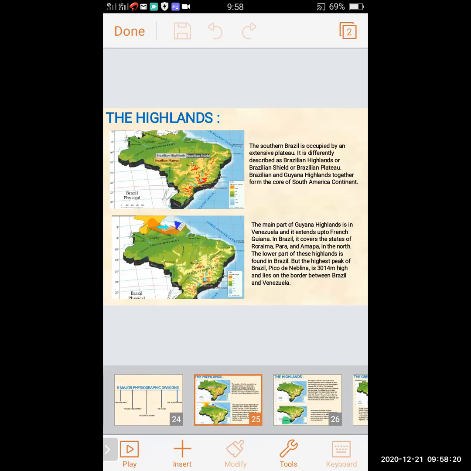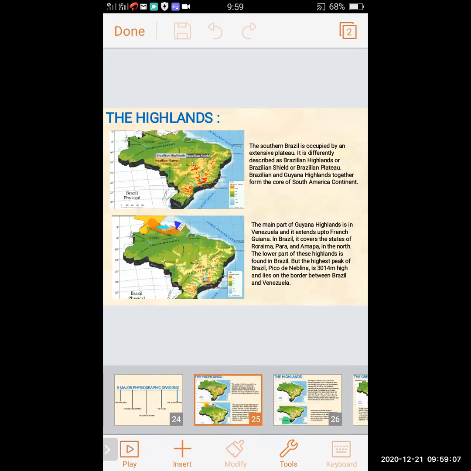In the second map, we can see the main part of the Guiana highlands is in Venezuela, and it extends up to French Guiana. The orange color is shown in that map. An arrow shows that it extends from Venezuela to French Guiana. In Brazil, it covers the states of Roraima, Pará, and Amapá.